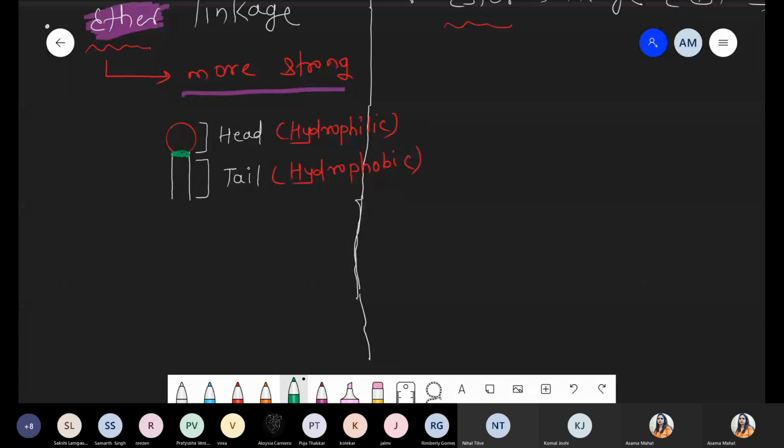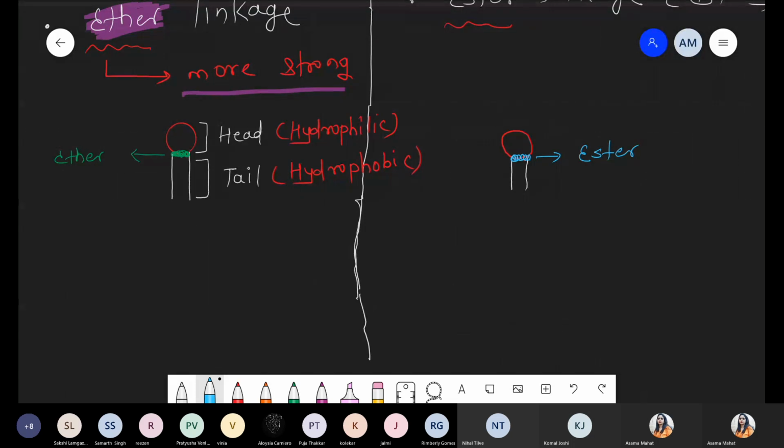These are linked with some specific type of linkage. If you ask which linkage is present at this point, archaebacteria have the ether linkage, ether bond is present. Same scenario with respect to normal eubacteria. Again it has the head as well as the tail portion, but now head and the tail join with the help of one bond, that is ester linkage. So ester and the ether, got it?